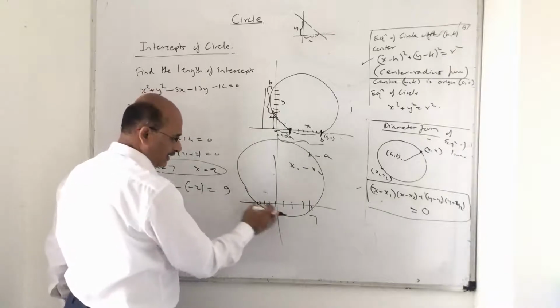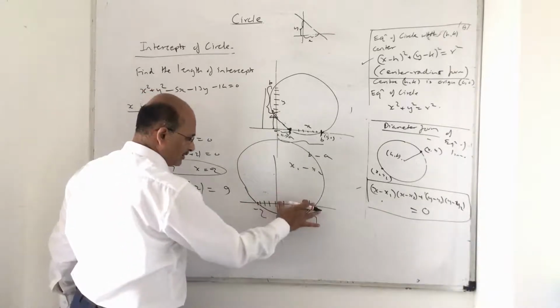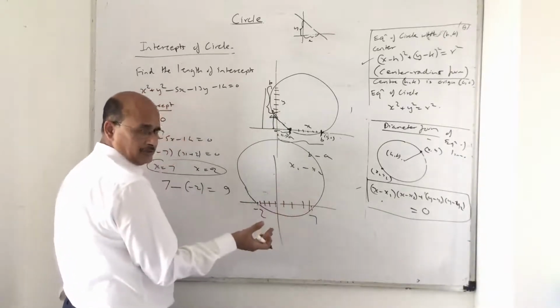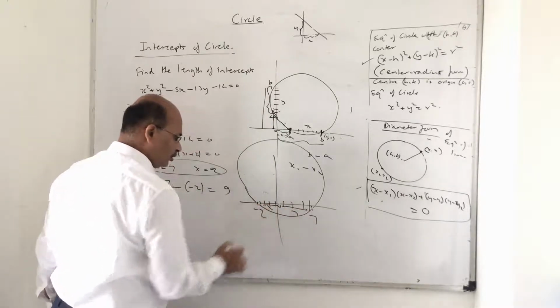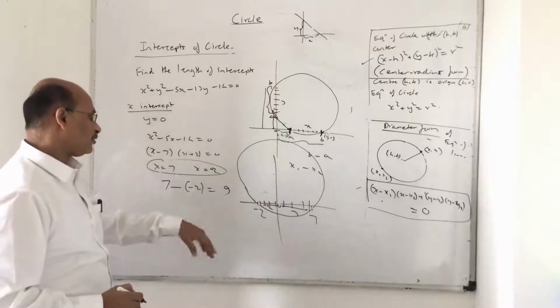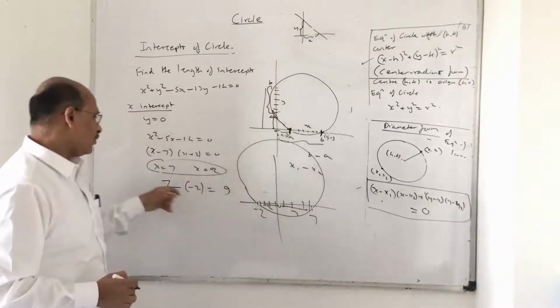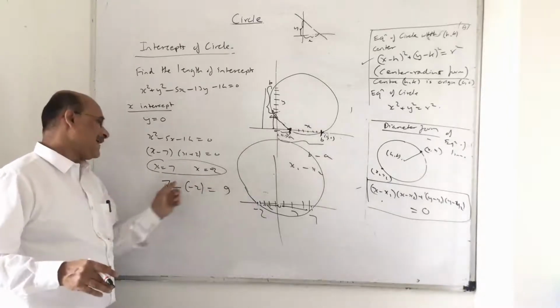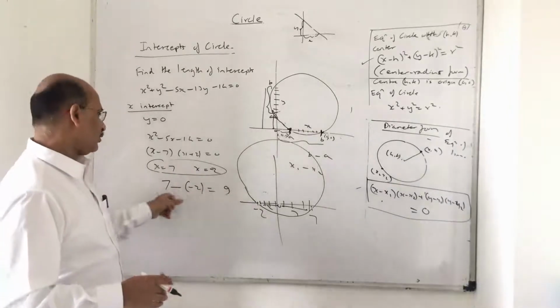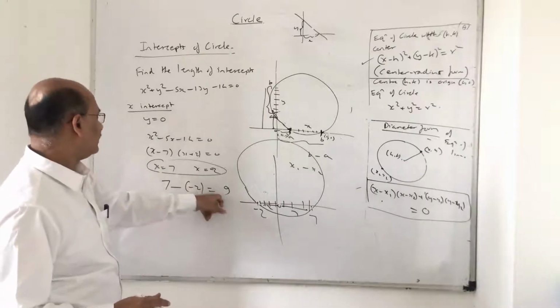Negative only tells you the direction. This is 2 and this is 7. So 7 plus 2 will become 9. Right? So instead of drawing all this stuff, what we do is we find the algebraic difference of these particular values of x, and you get the x-intercept.